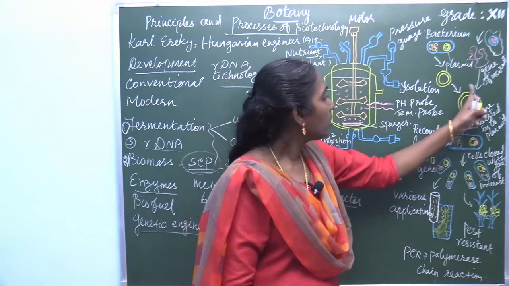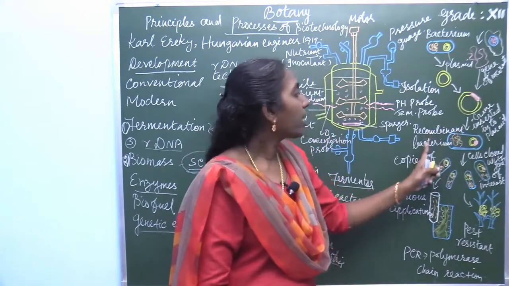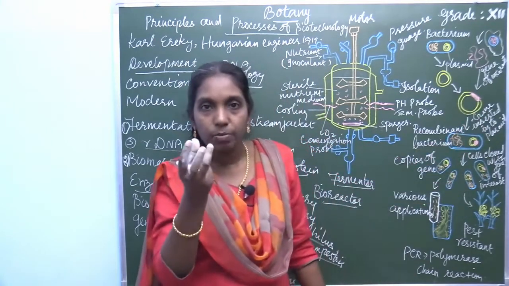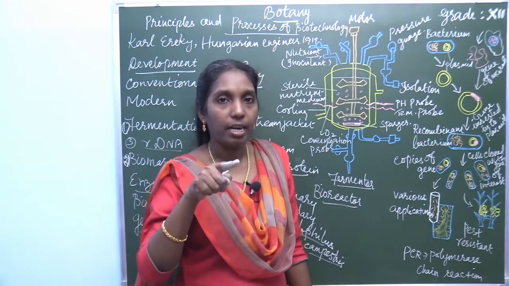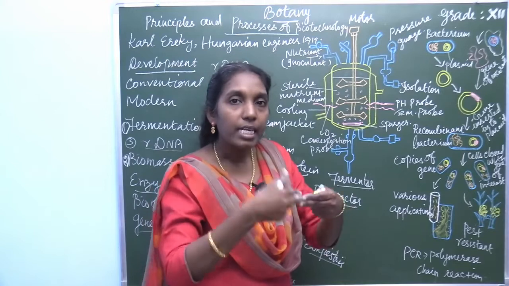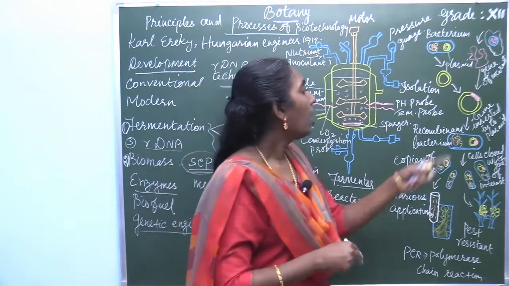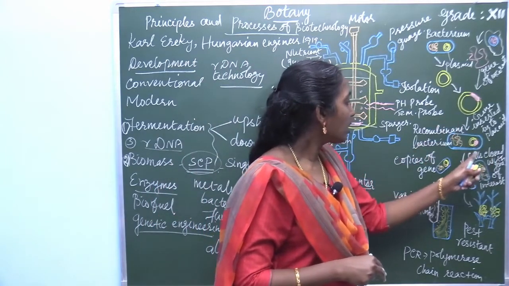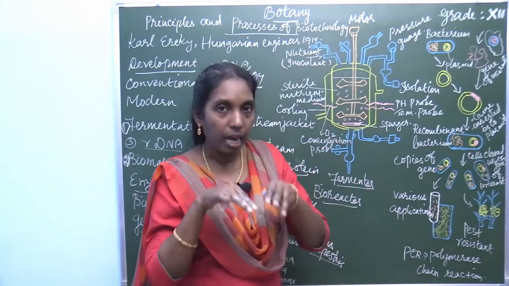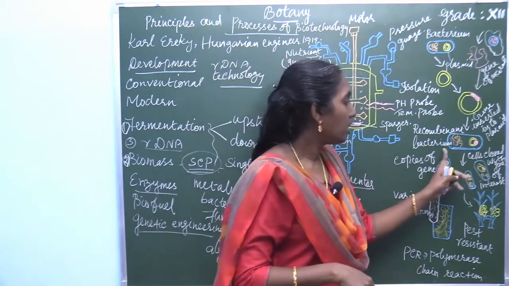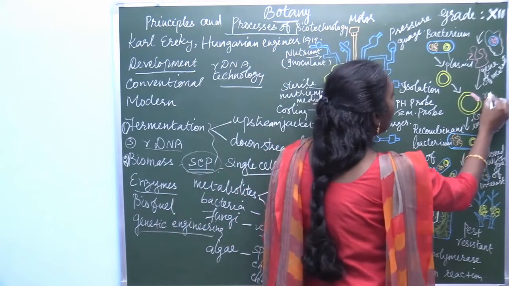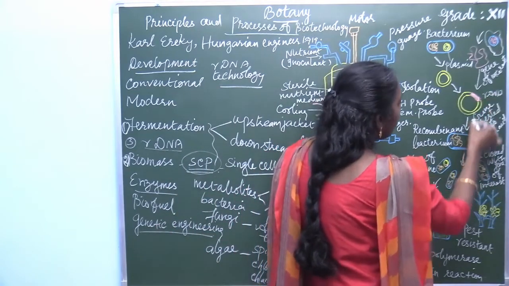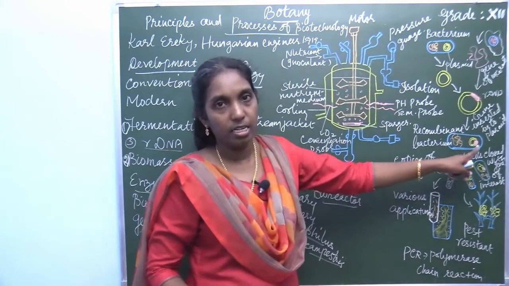Now this is called a recombinant bacterium. This plasmid carries a desirable gene, so it is rDNA. The new gene is inserted into the plasmid, and now this is introduced again into the bacterial cell. So again this recombinant DNA, this rDNA, is introduced into the bacterial cell.